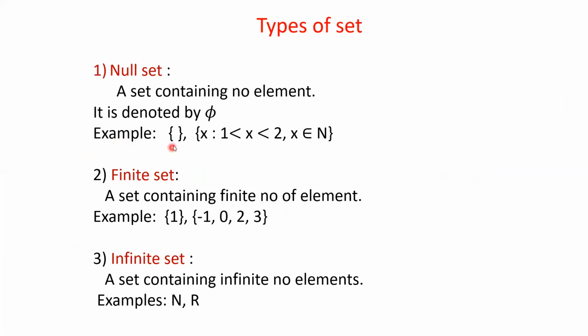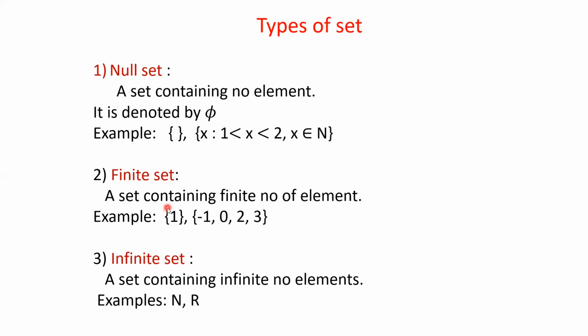For an example, if we take just the second bracket, there is no element between this second bracket, so this is the null set. Another example we can consider, within second bracket x such that 1 less than x less than 2, comma x belongs to natural numbers. That means we are taking natural numbers between 1 and 2. So basically between 1 and 2 there is no natural number. So this is an example of the null set. Next portion, that is the finite set.